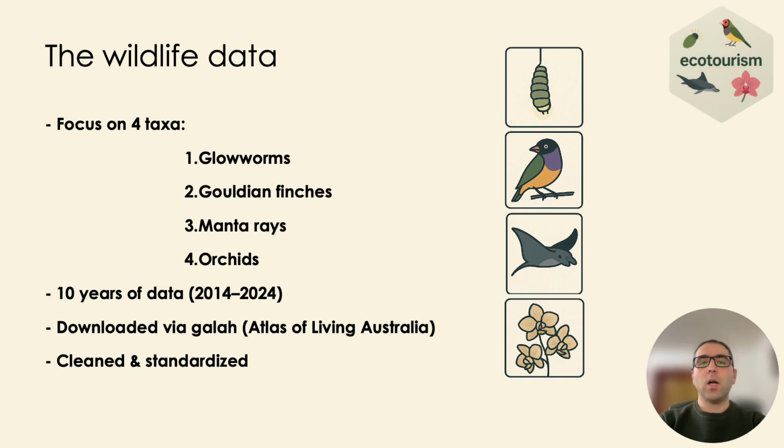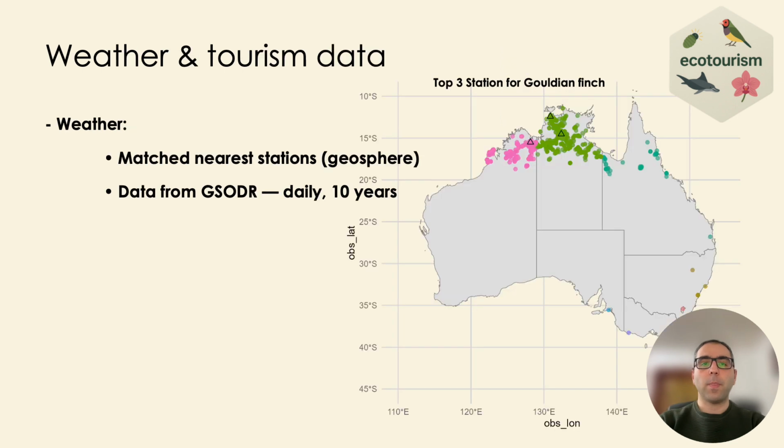After exploring a wide range of organisms and their patterns, and with guidance from Professor Lyn Cook, an expert on Australian wildlife, we decided to focus on four taxa that offer interesting ecological and possibly tourism stories: glowworms, Gouldian finches, manta rays, and orchids. We downloaded 10 years of occurrence records from 2014 to 2024 using the galah R package, which interfaces with the Atlas of Living Australia, a fantastic resource for accessing biodiversity data.